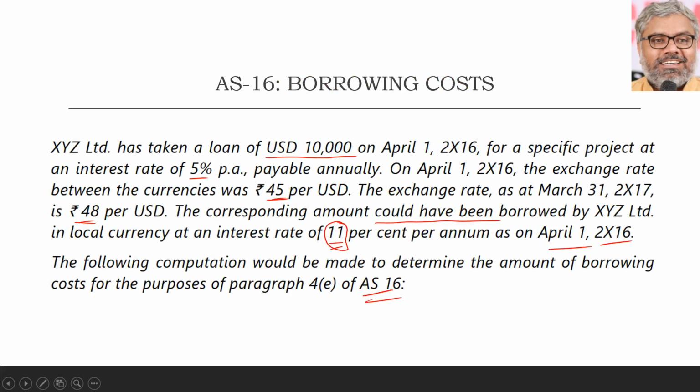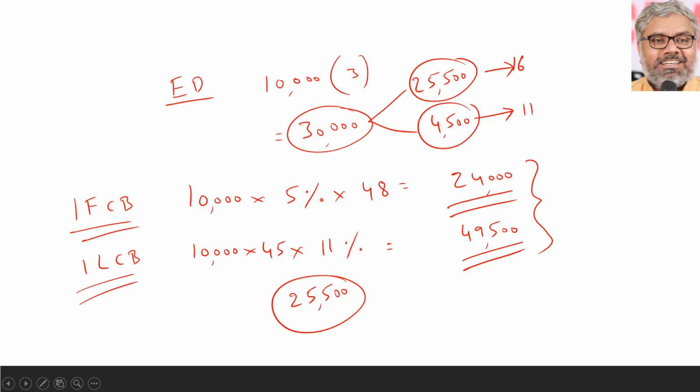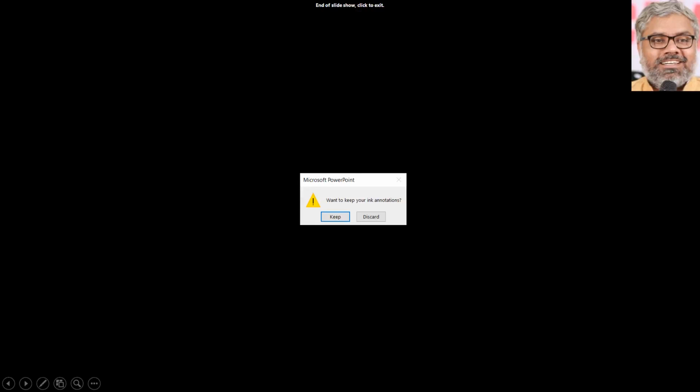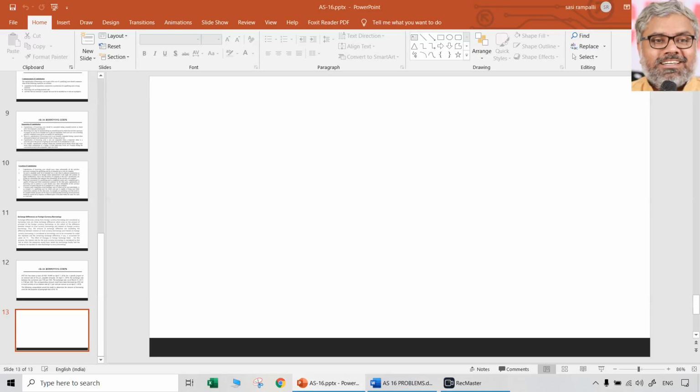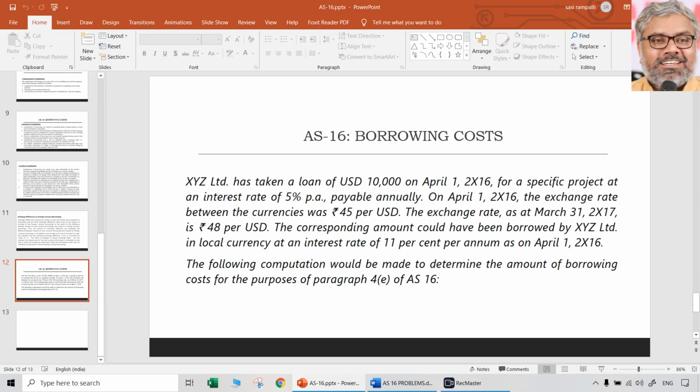So this is the application of this particular provision, where there is a foreign exchange difference in foreign currency borrowings. To the extent of the difference between interest on local currency borrowing and interest on foreign currency borrowing, it shall be treated as borrowing cost, not as exchange difference. Over and above that is treated as exchange difference. So in this example, 25,500 is treated as borrowing cost and 4,500 as exchange difference under AS 11. That's it. With that we can conclude the theoretical discussion related to AS 16 borrowing cost.